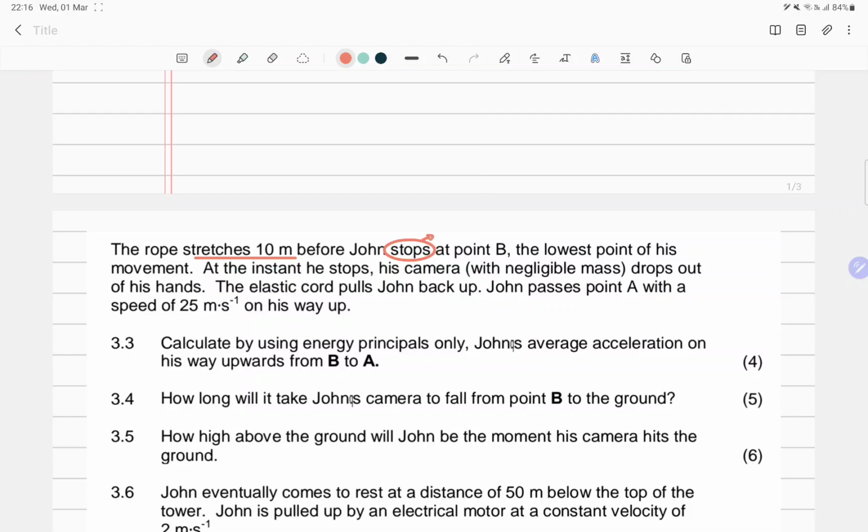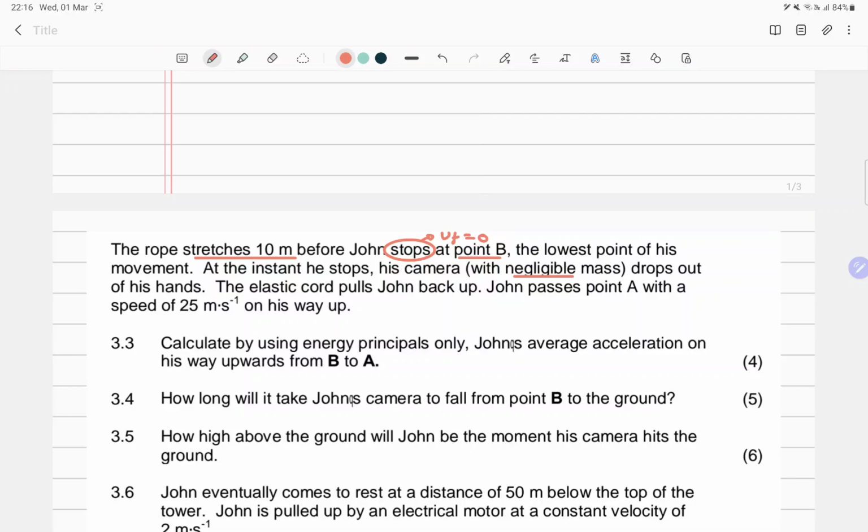If he stops, it means his final velocity at point B is essentially going to be 0. Now the lowest point of his movement. At the instant he stops, his camera with a negligible mass drops out of his hands. Of course, negligible is too small to be noticed.